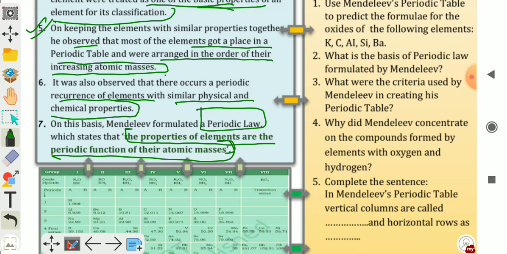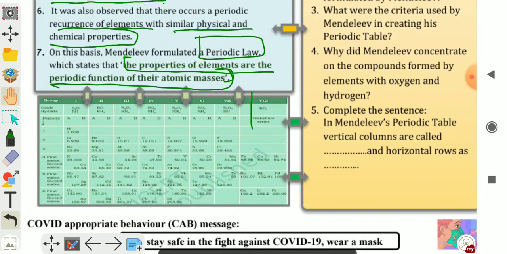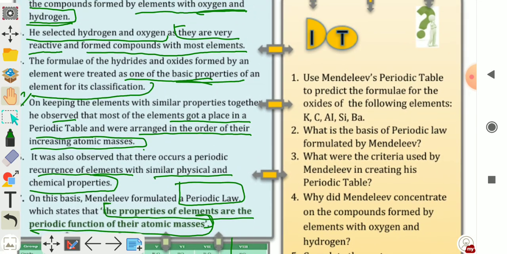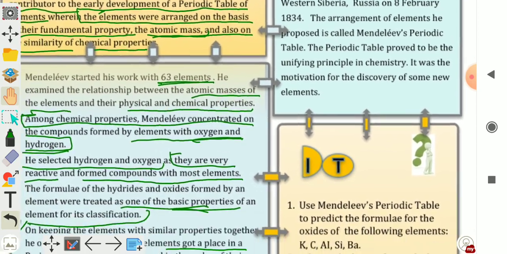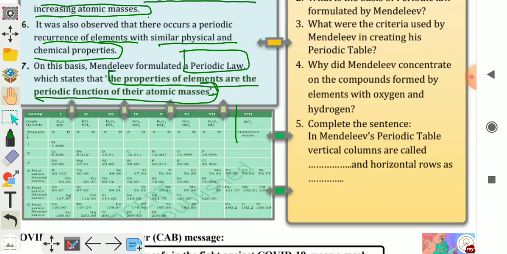Here the Mendeleev periodic table is given to you. In this periodic table, there are 8 groups. The horizontal rows are called periods, while the vertical columns are called groups. So there are 8 groups and 6 horizontal rows, which are called periods.